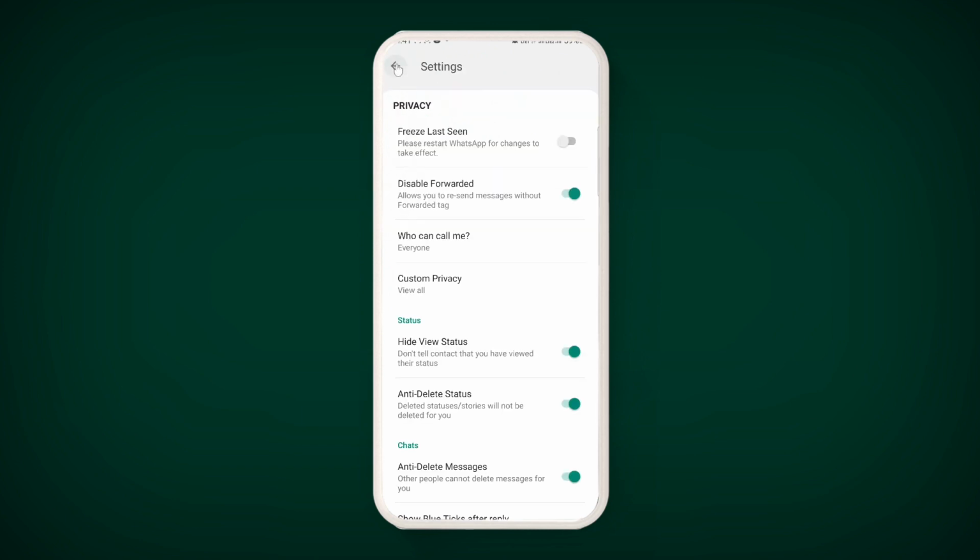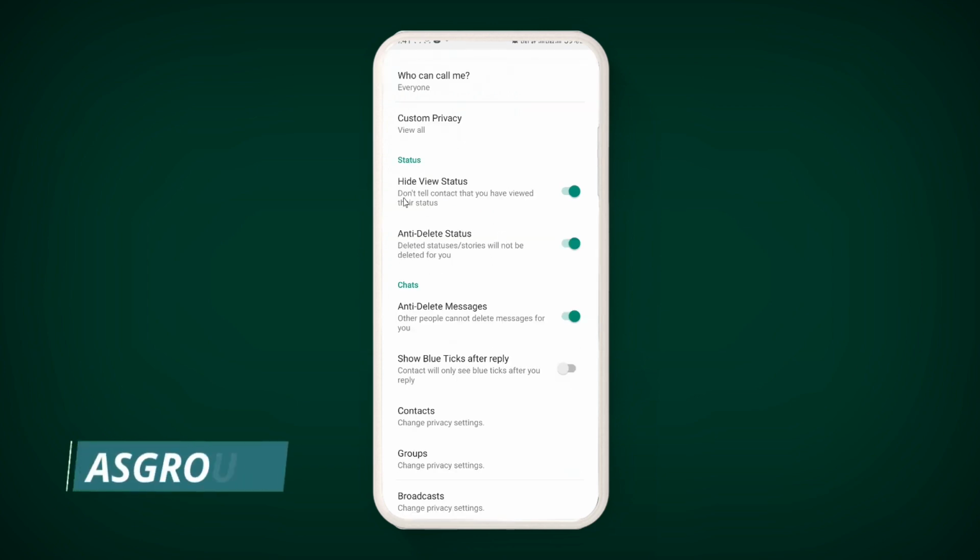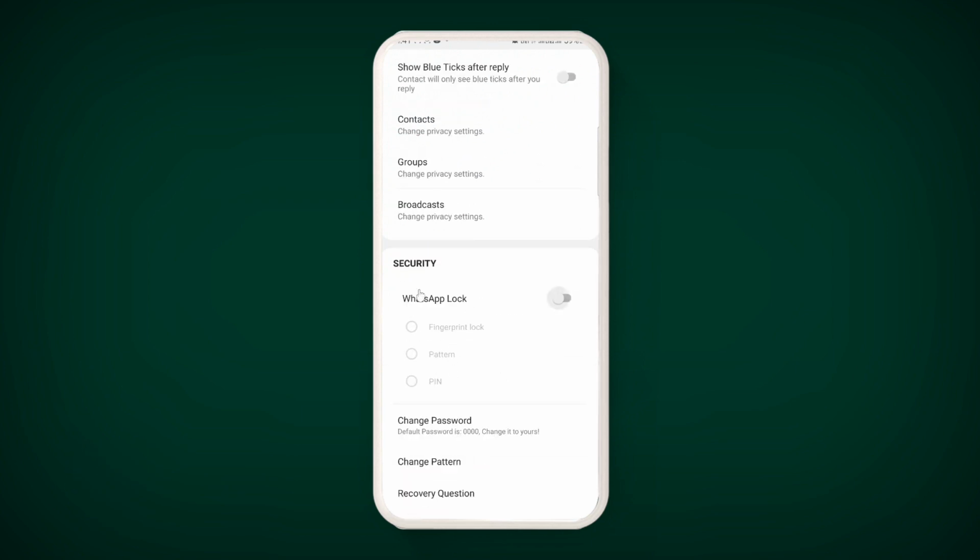Let's go back and talk about other features here. You can enable hide view status, anti-delete status, and anti-delete messages. Show blue ticks after reply. You can enable all these options here.